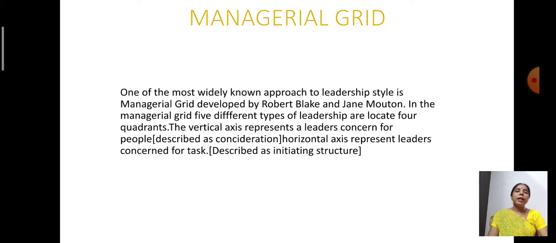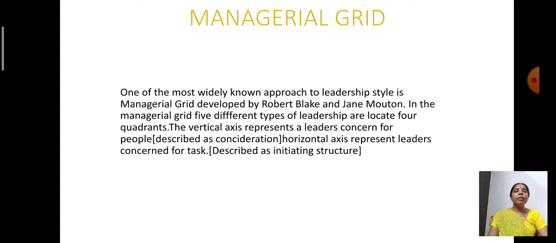and this leadership style, that is managerial grid style, is developed by Robert Blake and Jane Mouton. Both of them together prescribed the managerial grid theory, that is Robert Blake and Jane Mouton. This theory is also called the Blake and Mouton theory. It can also be called the managerial grid or Blake and Mouton theory.